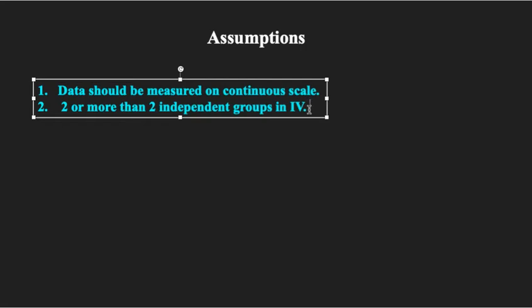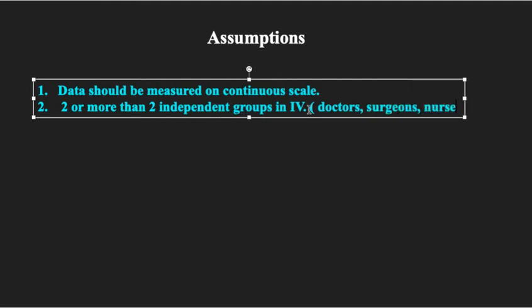We have doctors, surgeons, nurses, and dentists, right? So these are the different groups in the independent variable if we take profession as the independent variable.